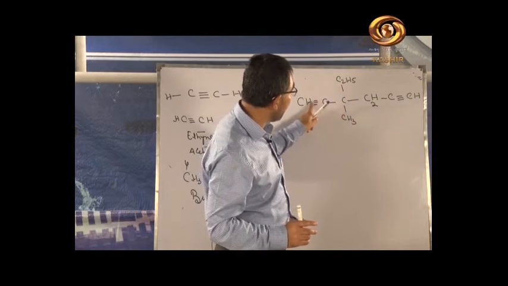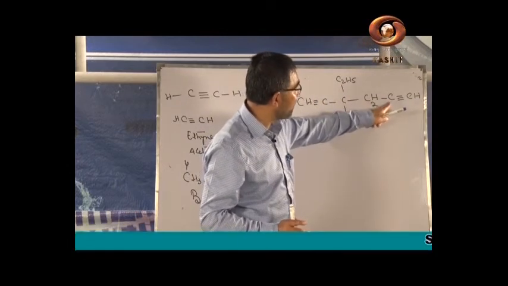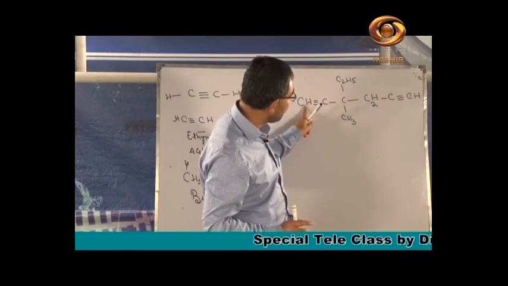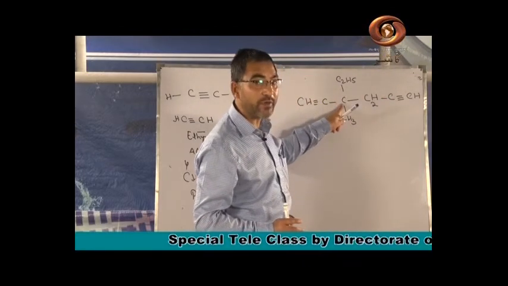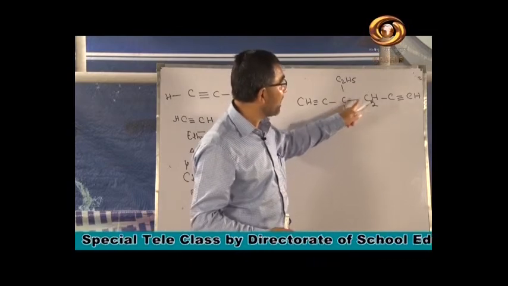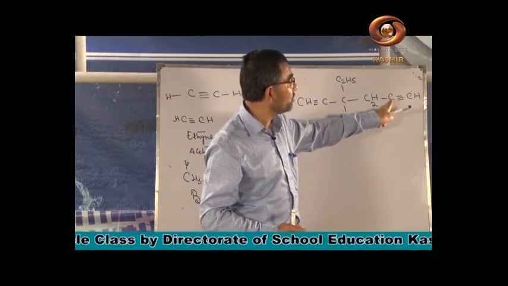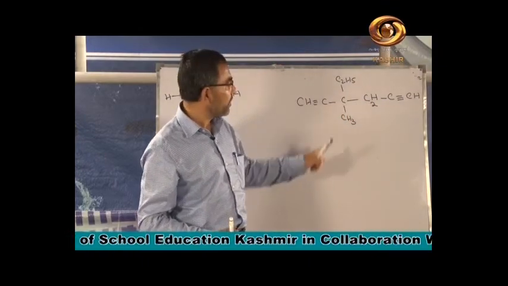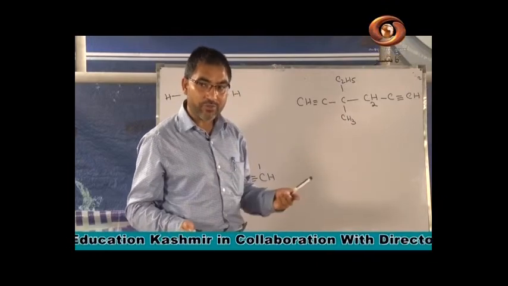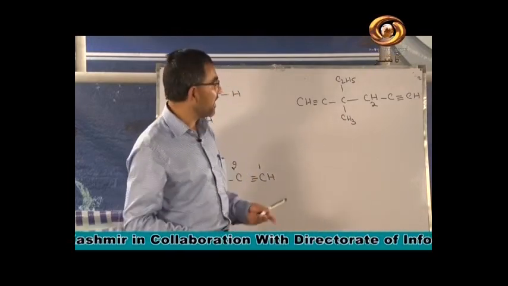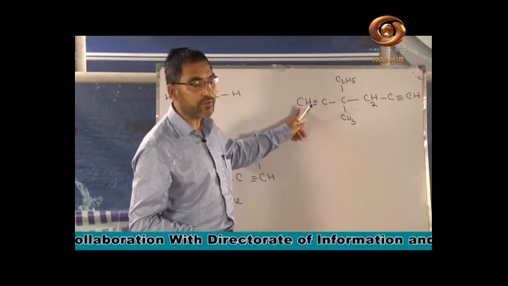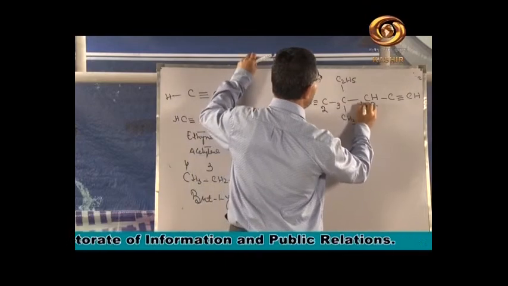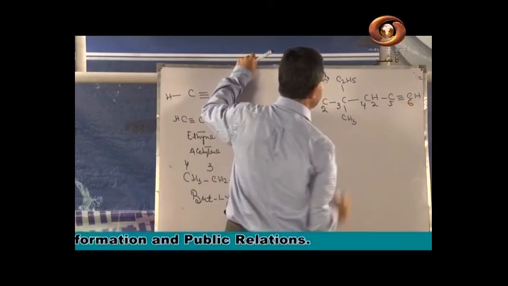3 plus 3 is 6 plus 1. 1, 2, 3, 4 and 5, plus 5. We have to add the 5. The lowest sum will be if we start the numbering from this side, because this carbon gets number 3. If we start from the other side, 1, 2, 3 and 4, this carbon gets the number 4. So naturally, what is the correct option? The option left with us is that we have to start the numbering from this side, from this carbon. You have to start the numbering, 1, 2, 3, 4, 5 and 6.